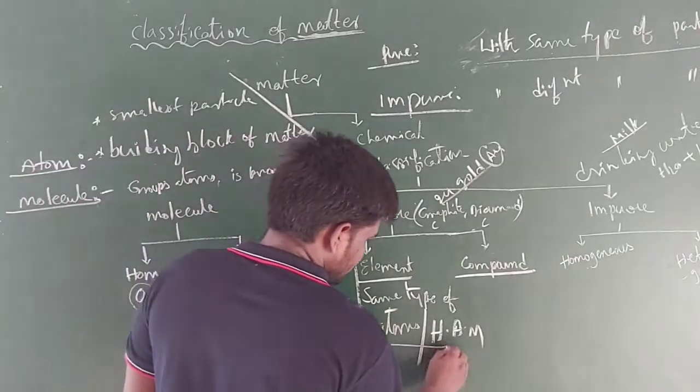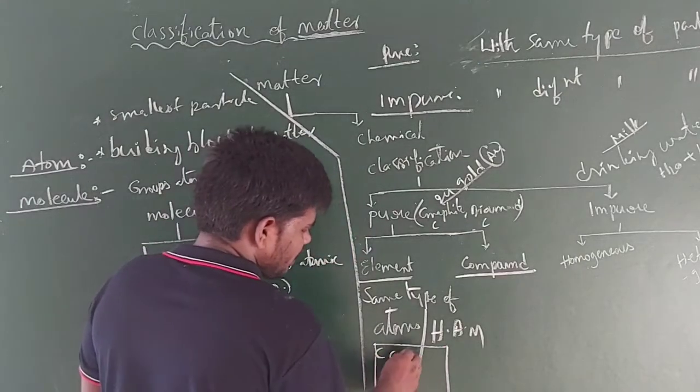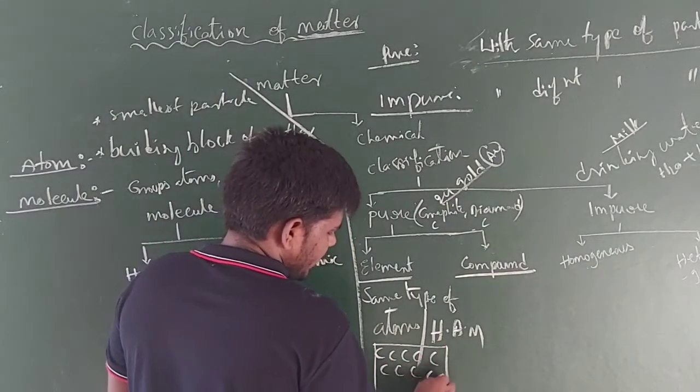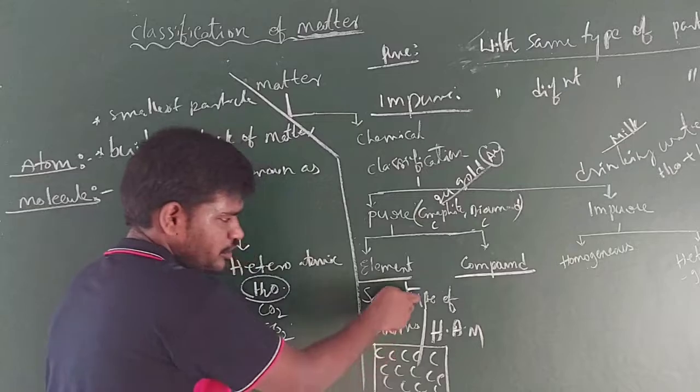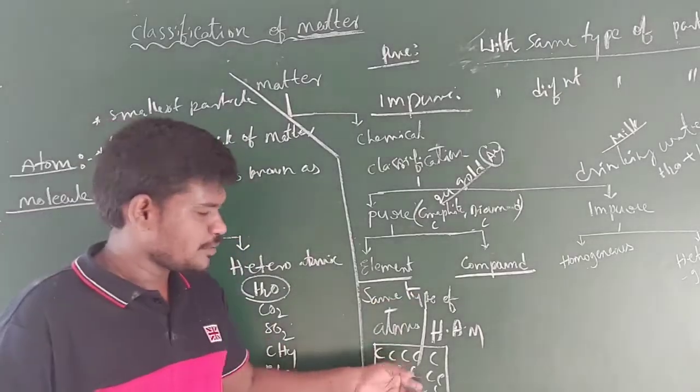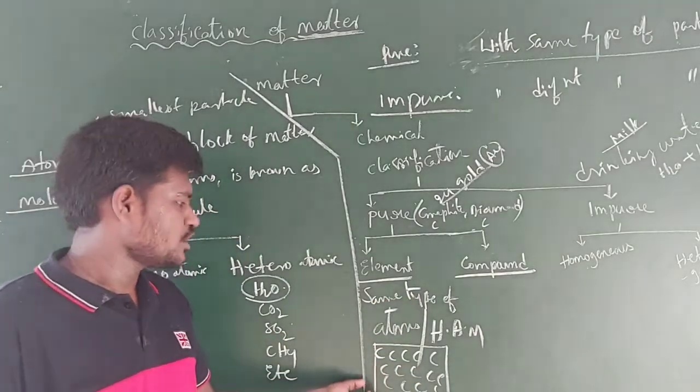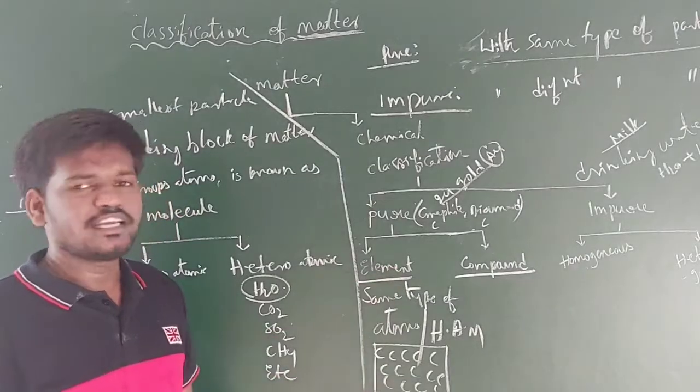Example, you can take graphite. Graphite contains only carbon atoms. According to the definition, this has the same type of atoms, carbon atoms. So graphite is an example for an element.